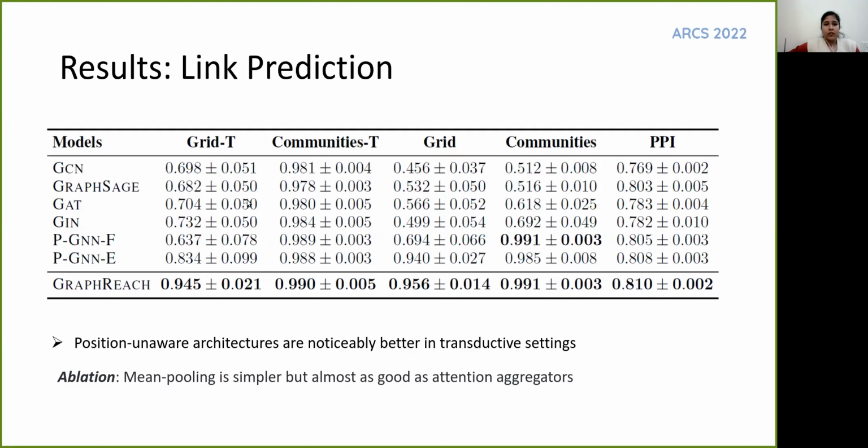We also evaluated the models in the transductive setting for comparison and noticed that traditional neural network models work better in the transductive setting than on unseen data. This could be because the transductive setting allows unique identification of nodes through one-hot vectors. We also tested attention-based aggregators, but the study suggested that mean pooling was just as good.